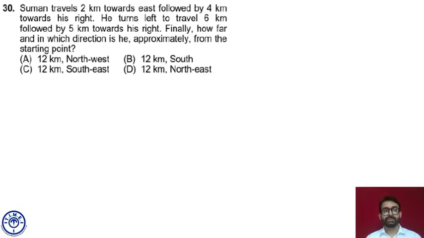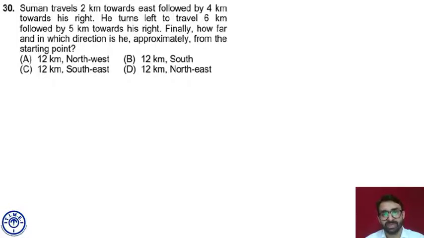Question number 30. Suman travels 2 kilometers towards east, followed by 4 kilometers towards his right. Suman first of all traveled 2 kilometers towards east and he took a right turn.